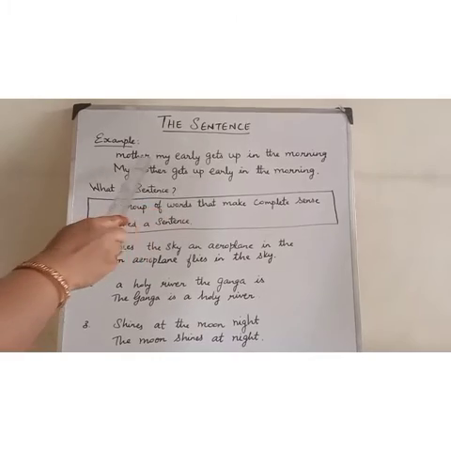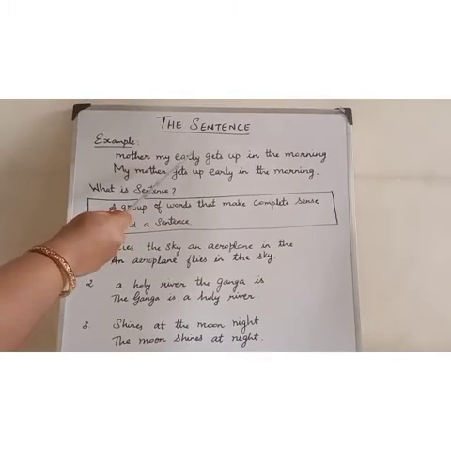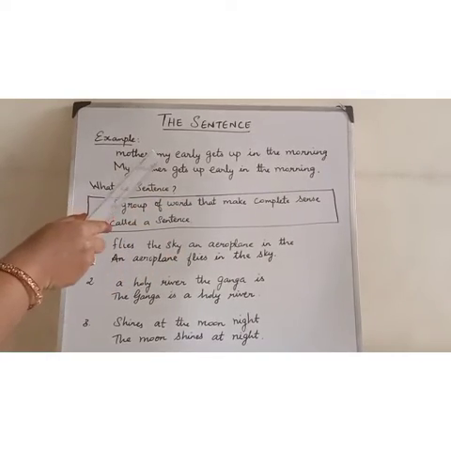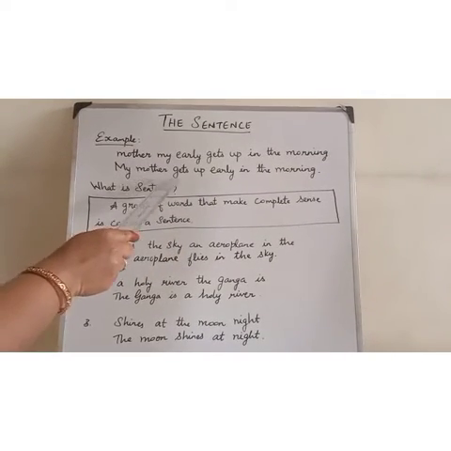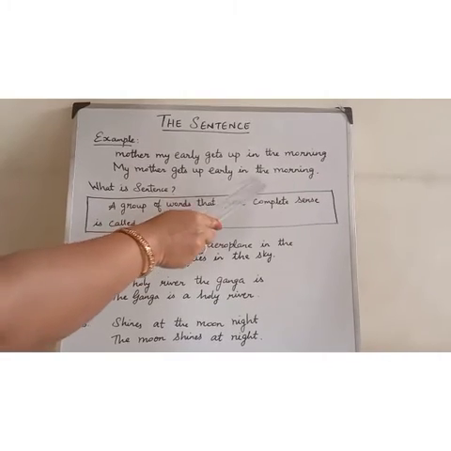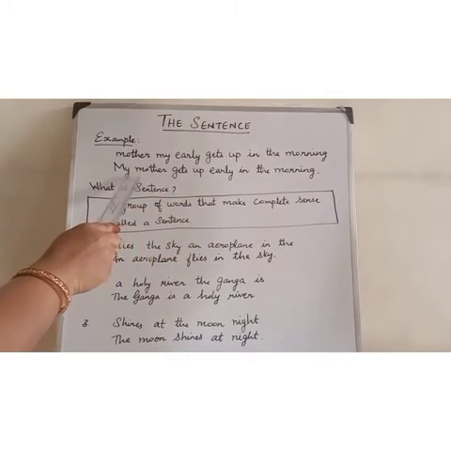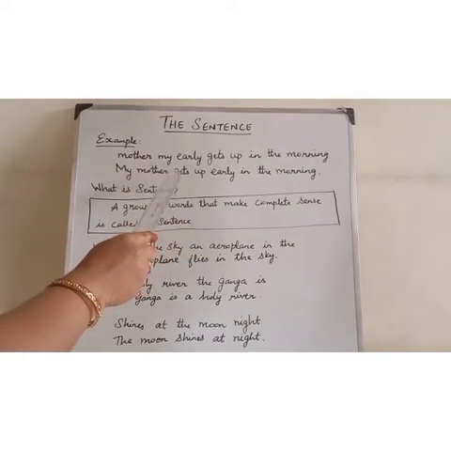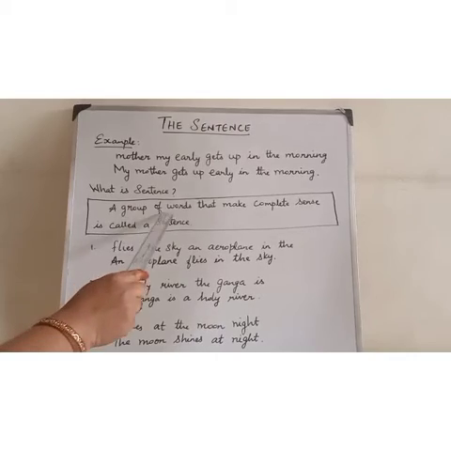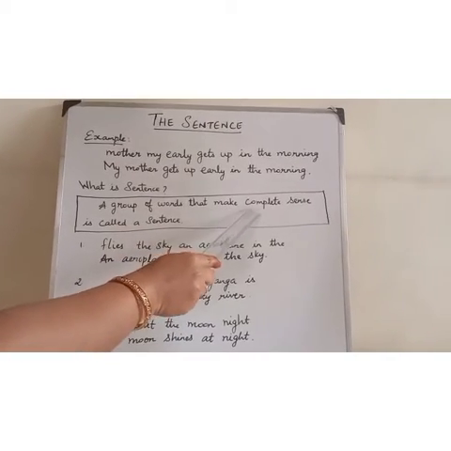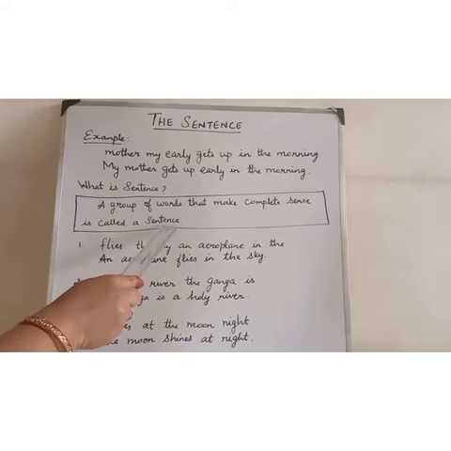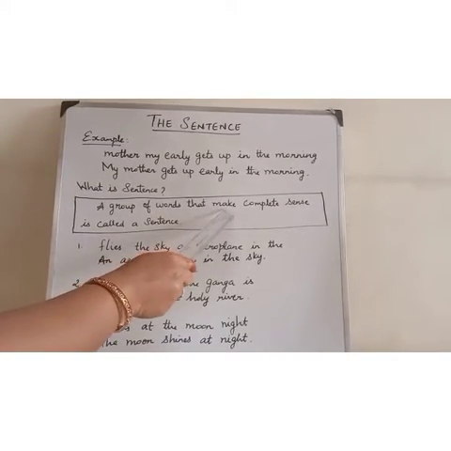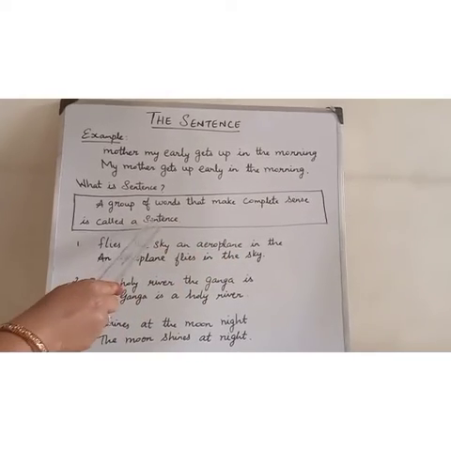Here there are some group of words. But does it make any sense? No. Now let us rearrange all these words. My mother gets up early in the morning. Now it gives a meaningful sentence, isn't it? My mother gets up early in the morning. So what is a sentence? A group of words that make complete sense is called a sentence. Once again I repeat, a group of words that make complete sense is called a sentence.